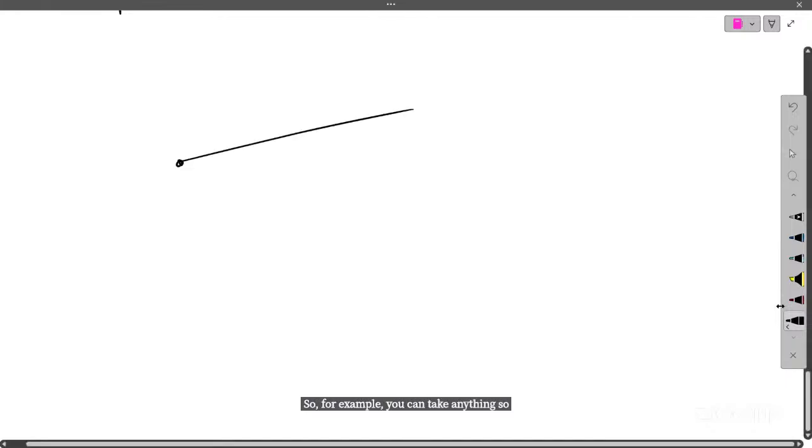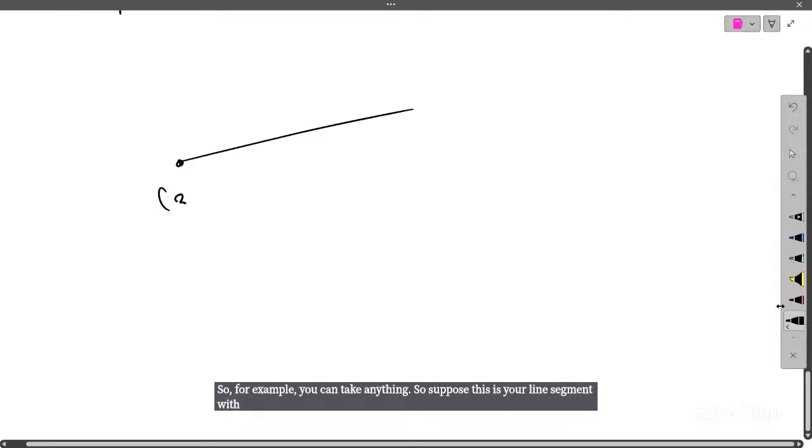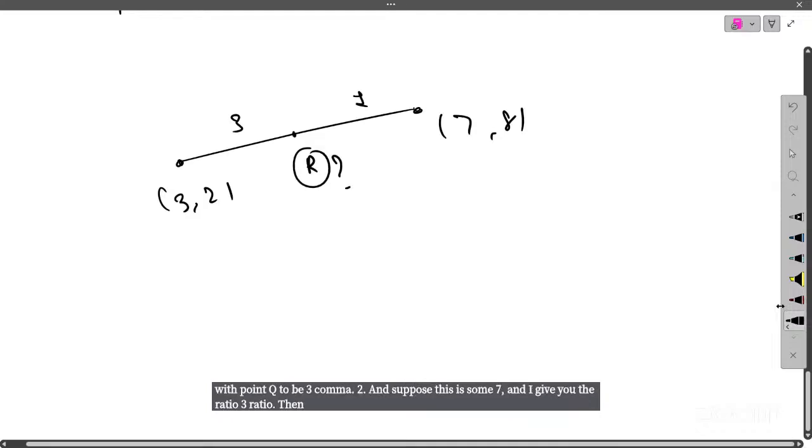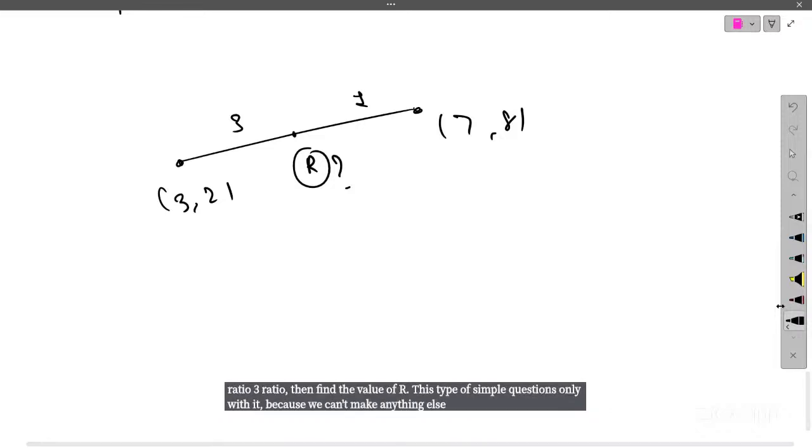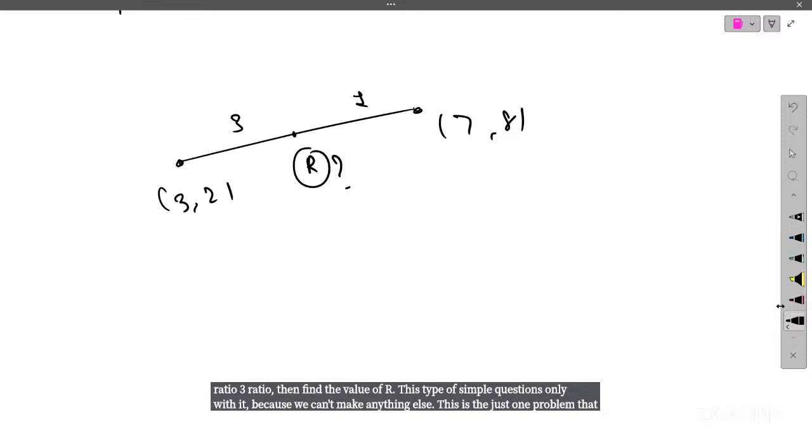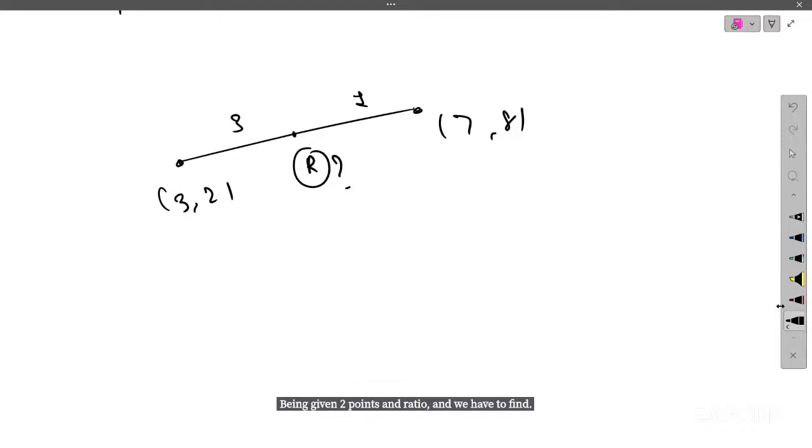So for example, you can take anything. Suppose this is your line segment with point P as 3,2, and suppose Q is 7,8, and I give you the ratio 3:1. Then find the value of R. Only this type of simple questions will be there, because we can't make anything else. We are given two points of a line segment and a ratio, and we have to find the value of R. Will everything be given in the question itself, or do we need to find it? No, all things will be given to you. Oh, thank you.